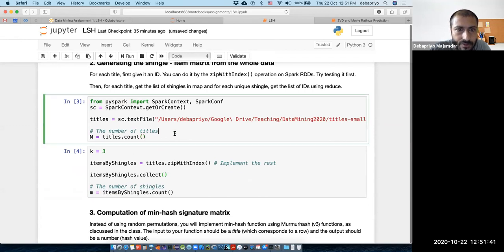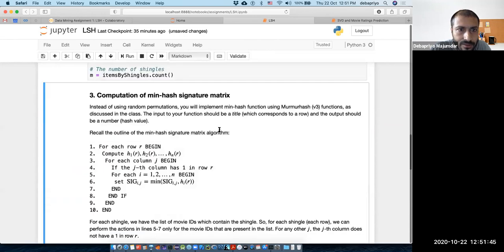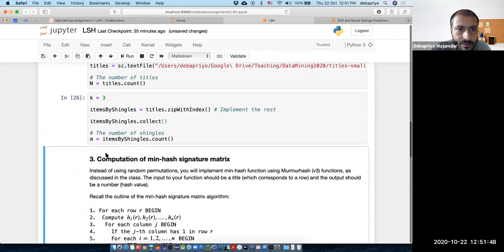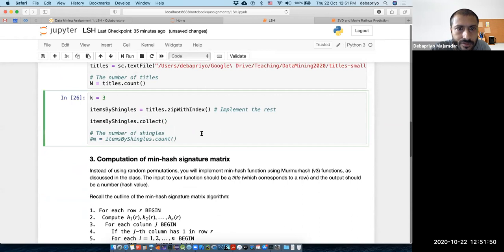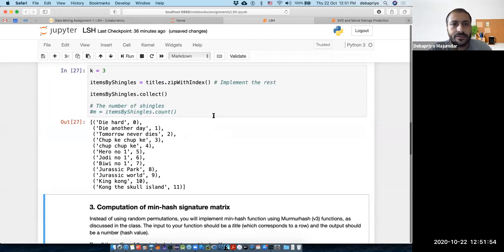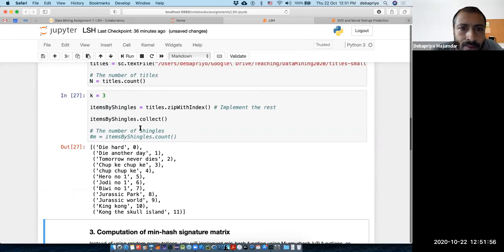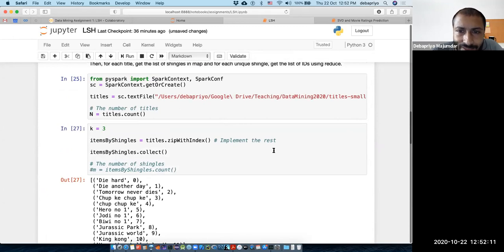Yeah, so then what you have is zipWithIndex. Essentially every line gets a number: first line gets 0, second line gets 1, and so on. So now you have your automatic movie IDs. This is the portion I have already told you; the rest you have to implement.